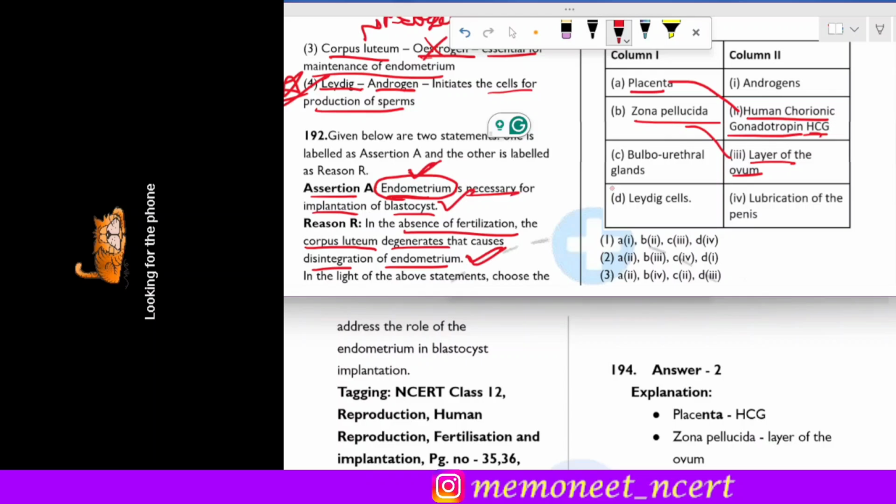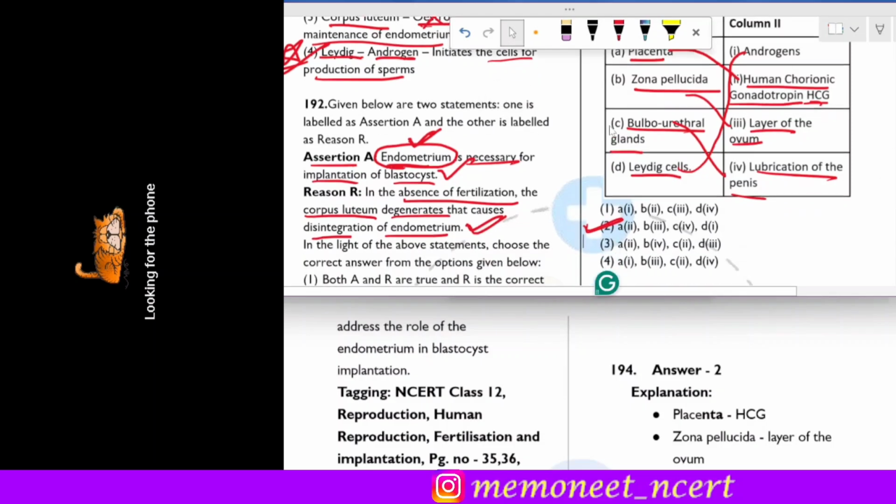So B goes with 3. Then C are the bulbourethral glands. The function of bulbourethral glands is the lubrication of the penis. Okay, so C goes with 4. And D are the Leydig cells which secrete the androgens. So D goes with 1. So which is the correct matching which you can see? It is seen in the option 2. So the correct answer of this question is option 2.